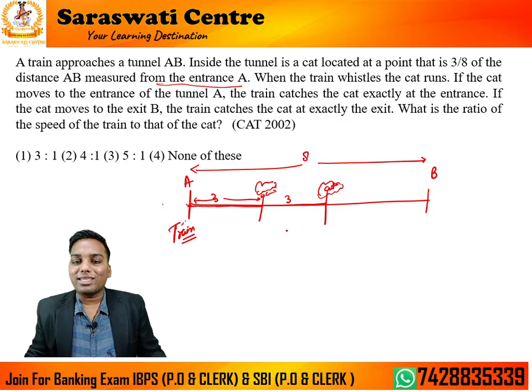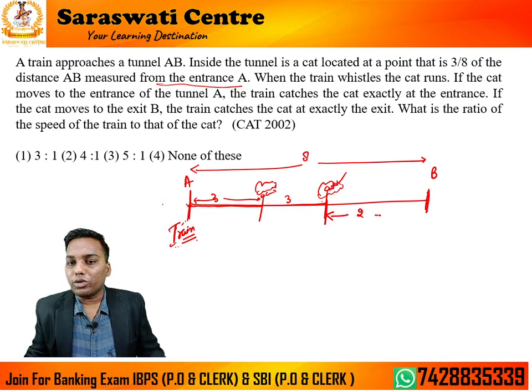Now what is the remaining distance? Now the cat is here and the train is here. Now what is happening? If the cat is continuously running and the train is coming, at this point exactly, exit, the cat will be caught. It means यहाँ से, अभी जो पोजीशन मैं आपको दिखा रहा हूँ यहाँ से, और ये ट्रेन के लिए ये टाइम सेम है यहाँ तक कवर करने का, एग्जिट पॉइंट तक आने का।